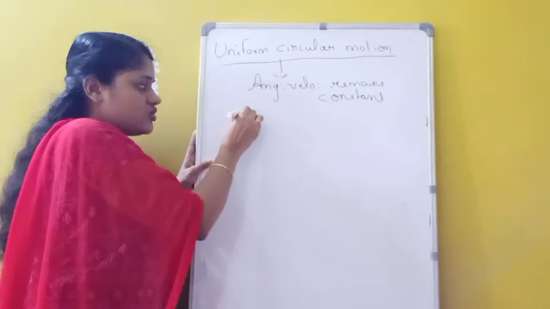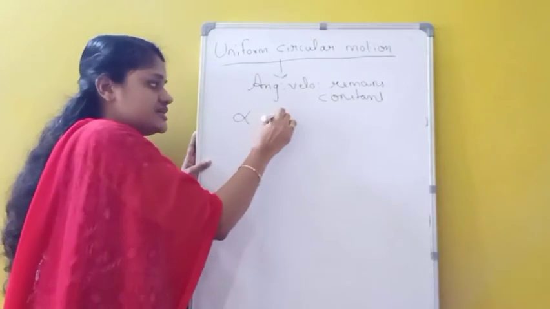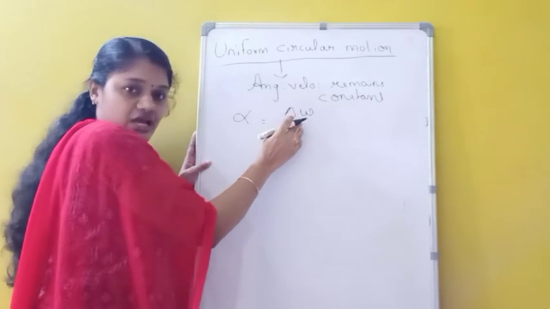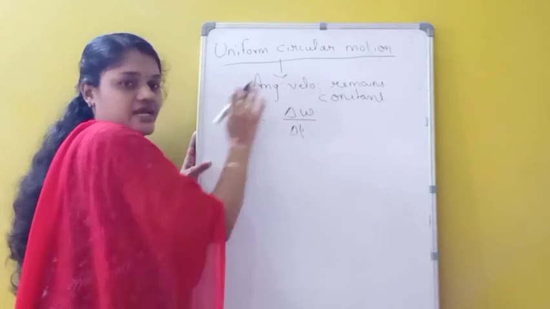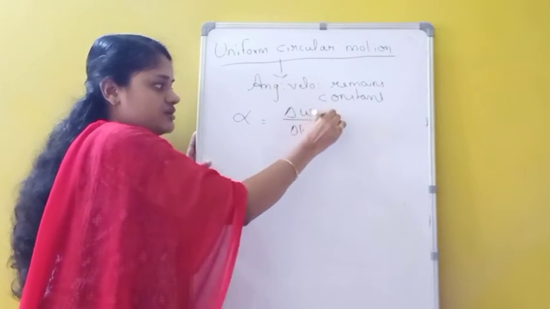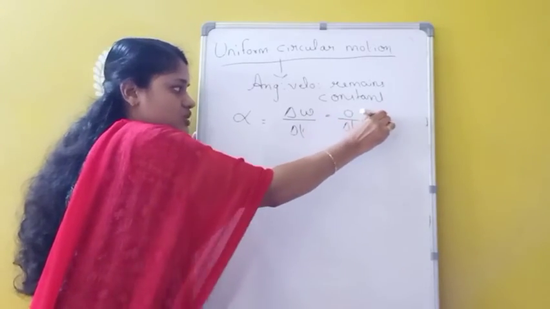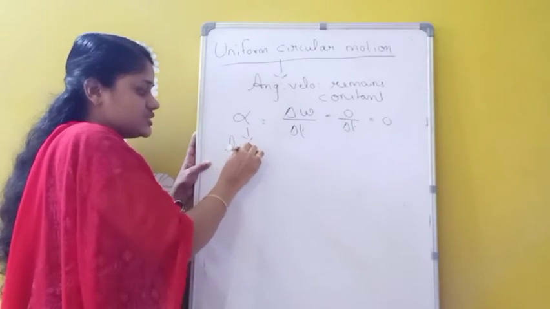That means what is angular acceleration here? So we have the formula angular acceleration alpha equals change in angular velocity, that means delta omega, by time. But here it is told that there is no change in angular velocity. That means delta omega will be how much here? 0. So 0 by time means what is the answer here? 0. So in the case of uniform circular motion, angular acceleration is 0.